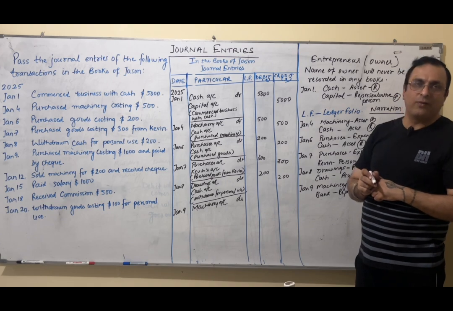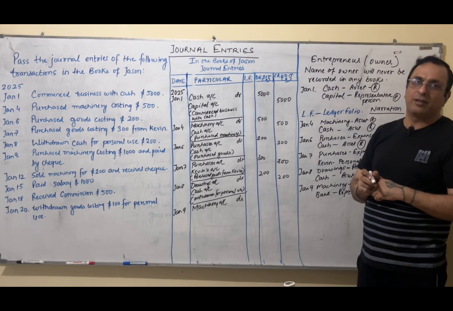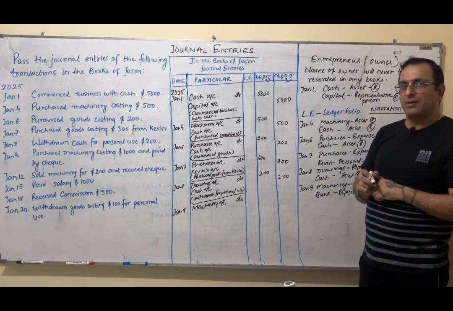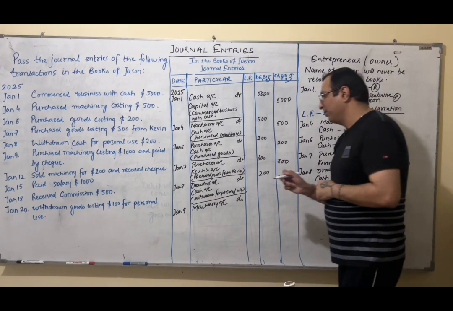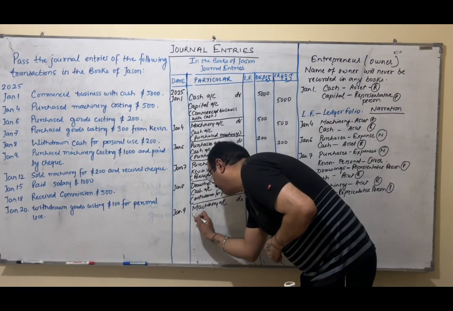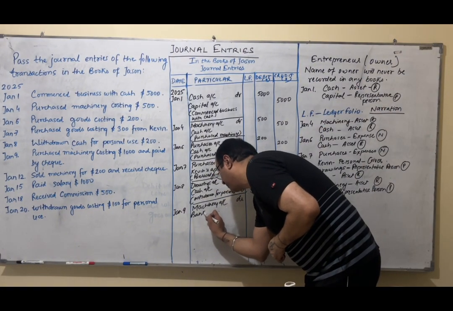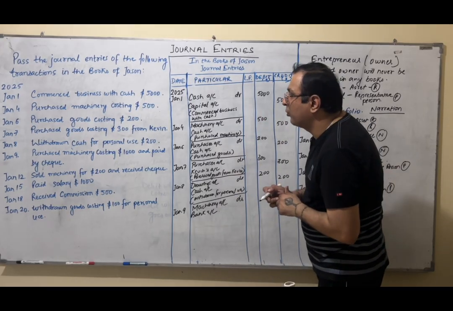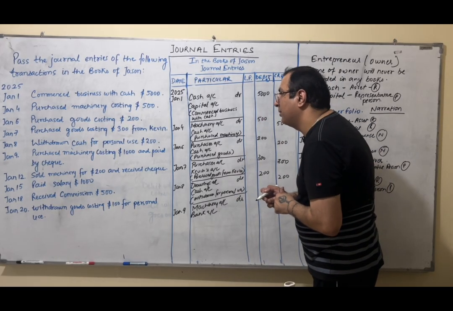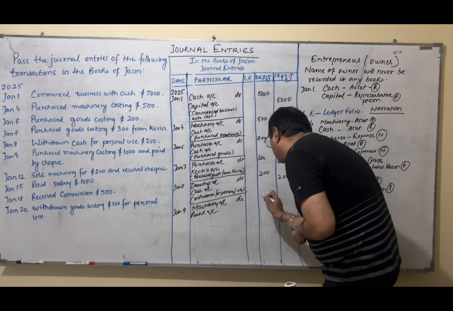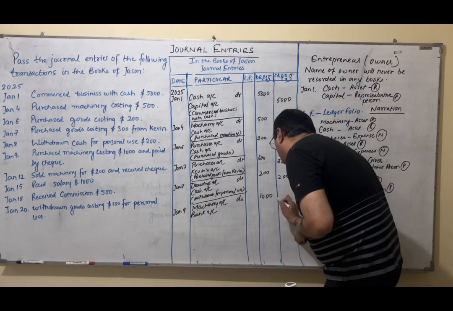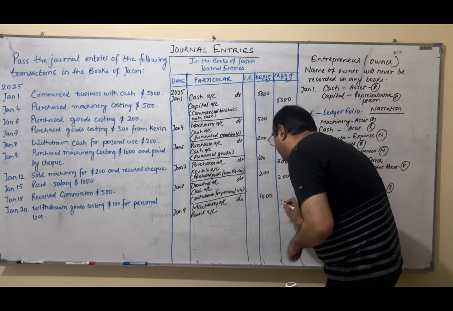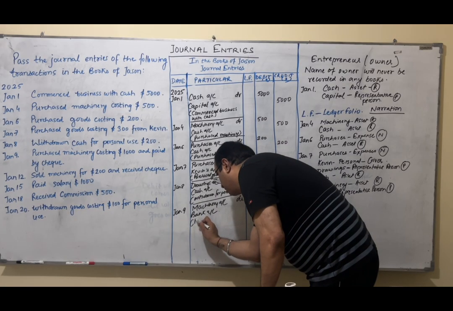Is the bank receiver or giver? When the bank is making the payment on my behalf, bank is the giver, right? So bank will come on the credit side. Why? Because bank is the giver, making payment on my behalf. The amount is what I am purchasing the machinery for. I am purchasing machinery for 1000. 1000 and 1000.